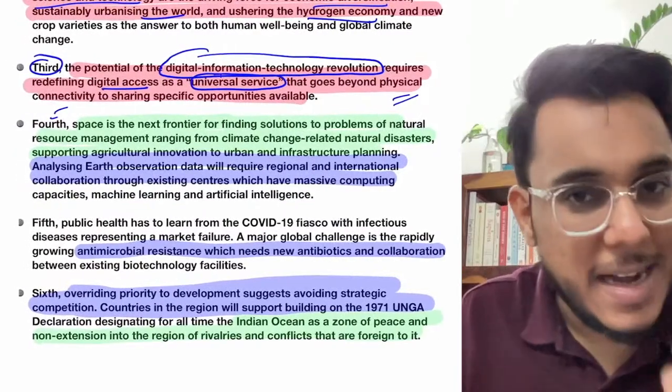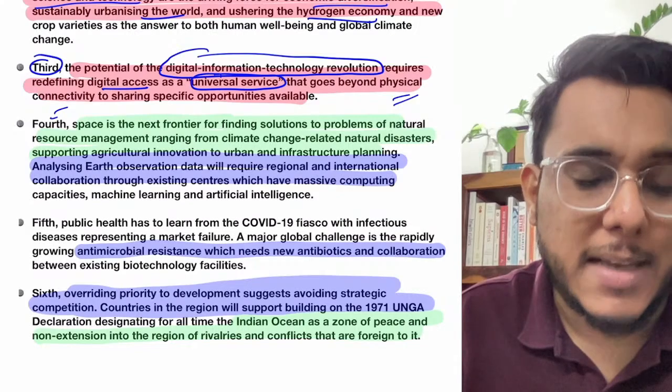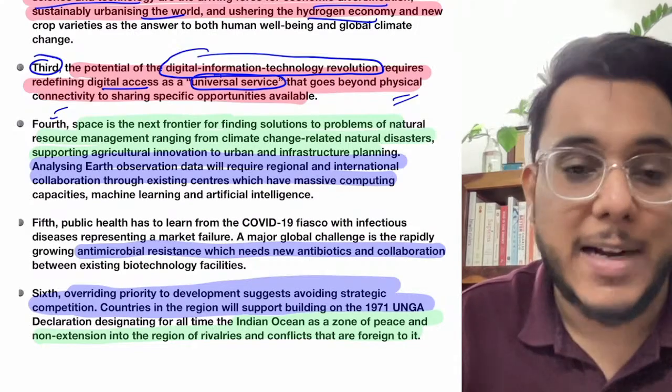Even guys, in India, I want to give you just an additional reference. In the Anuradha Bhasin judgment of 2020, the internet was recognized as a fundamental right.